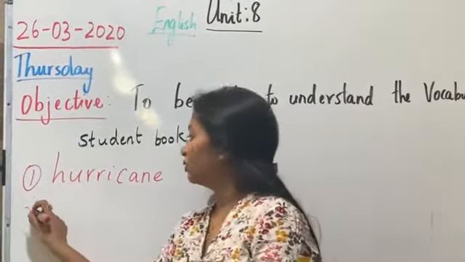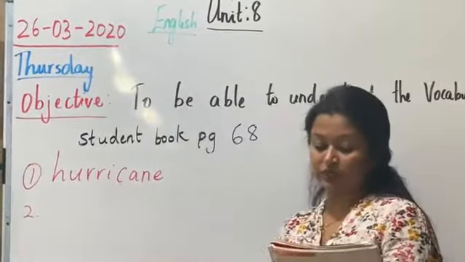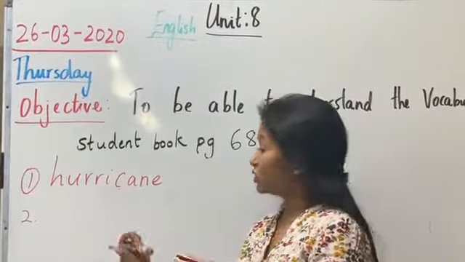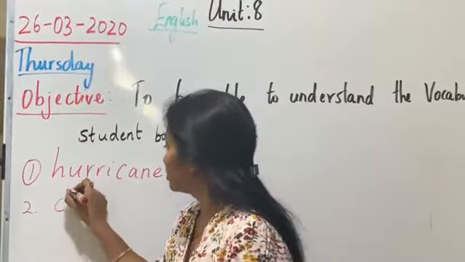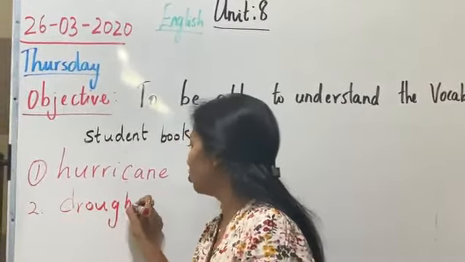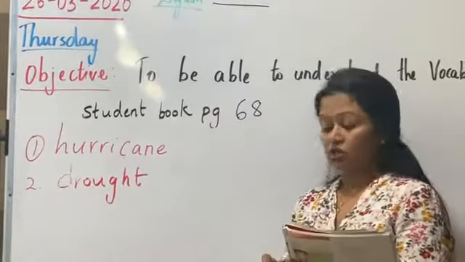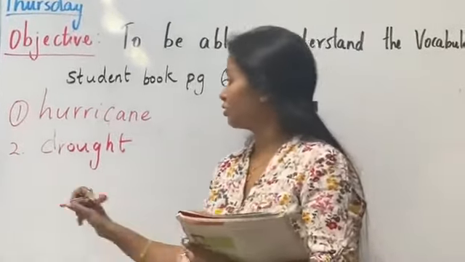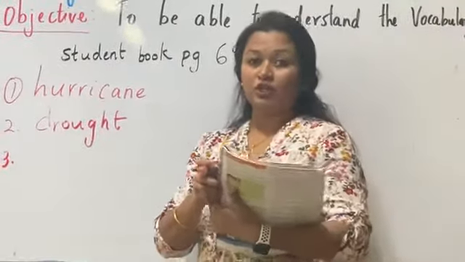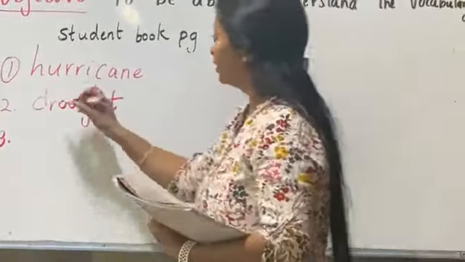Alright? Now, picture number 2. What do you think is picture number 2? It's very dry without water, correct? So that's called a drought. Where there is no water and all the trees are dry, it looks more like a desert, right? So that's called a drought. Let's move on to the picture number 3. Now in picture number 3, alright?